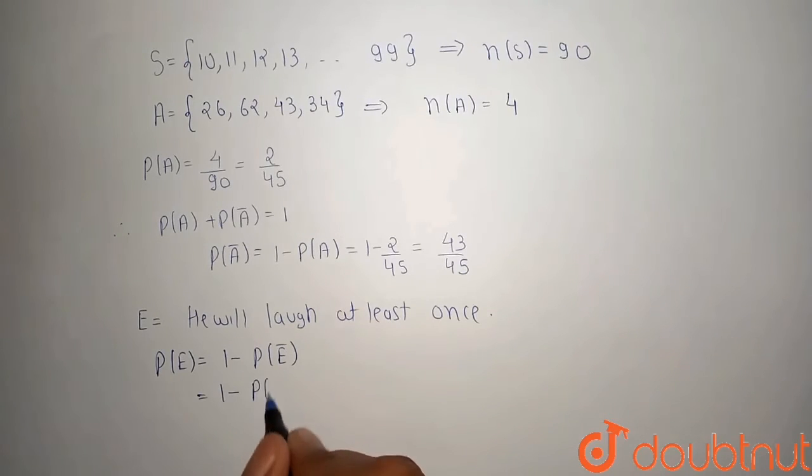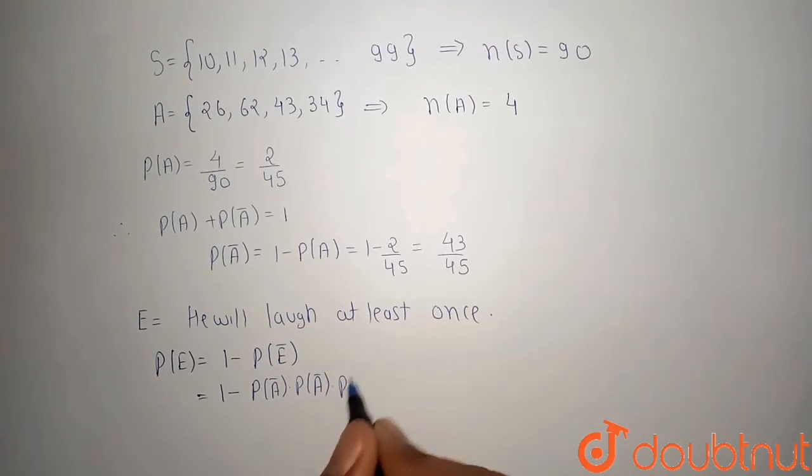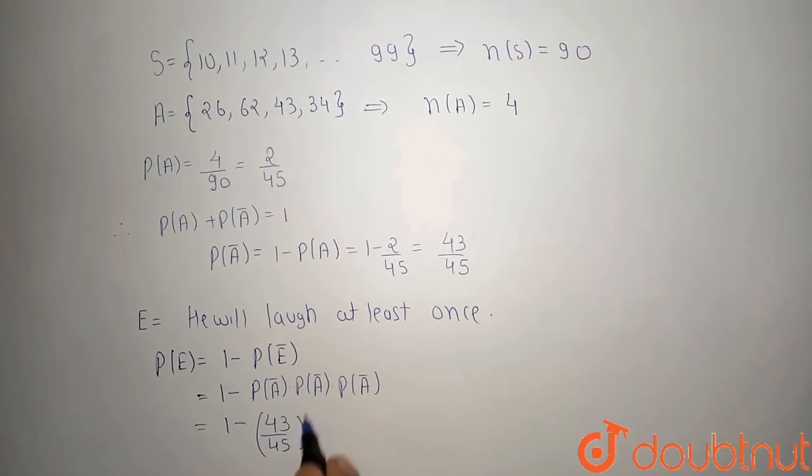That means probability of A complement times probability of A complement times probability of A complement. Because each trial is independent, each event is independent, so we directly multiply the probabilities in all the 3 cases. So 1 minus (43 upon 45) whole cube.